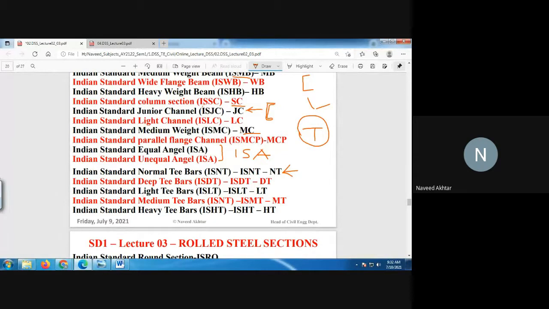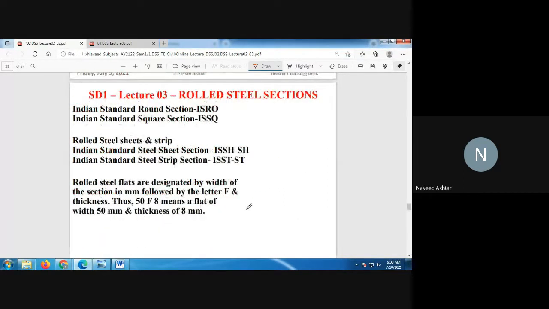Similarly, ISLT, Indian Standard Light T. ISDT, Indian Standard Deep T bars. The flanges are large. Then Indian Standard Medium T, ISMT, and Indian Standard Heavy T, that is ISHT. These are the different designations of the Indian Standard sections. So today in the practical hours also we will see all these things in detail.